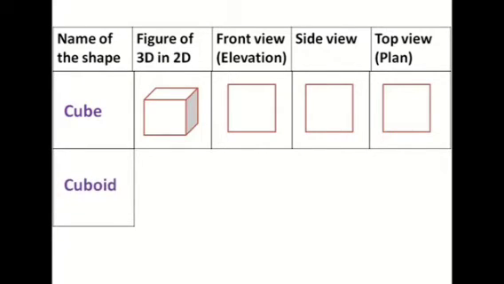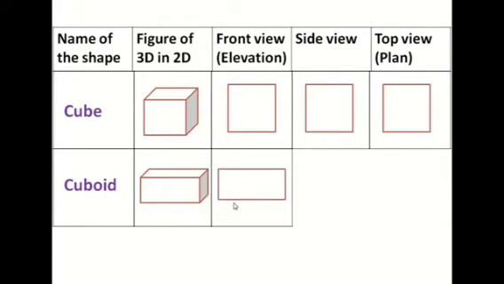Here I have taken cuboid. So figure of this 3D in 2D, we'll draw a cuboid. So draw this cuboid. Now you have to find out the front, the elevation, then side view, then top view. So you can see the front view is nothing but a rectangle. So finish off drawing this much.